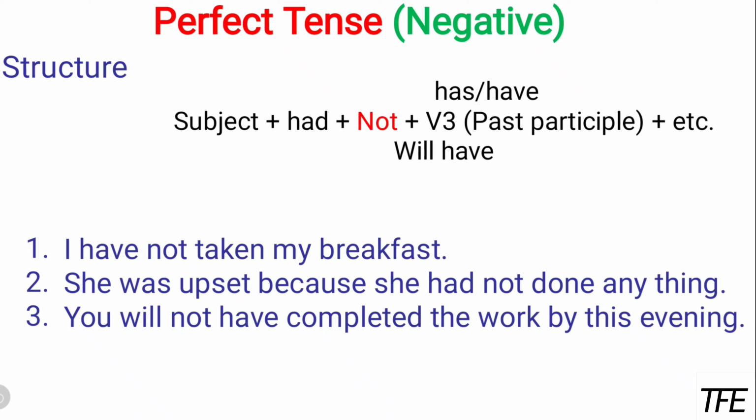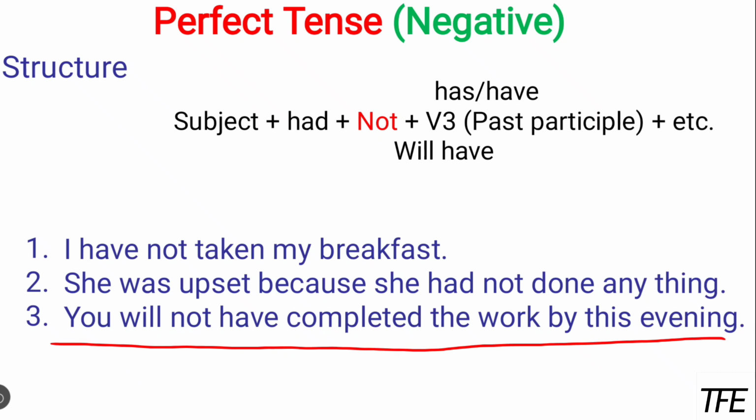Here I also forgot to mention, you'll not have completed the work by this evening. Here our helping verb is "will have", and there is another word between these two words: "not". So whenever we have to put an extra word, we put it after the first word of the helping verb. Like the first word is "will", then "not", then "have".